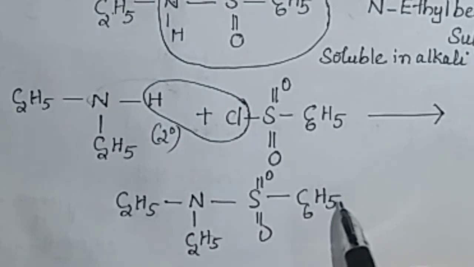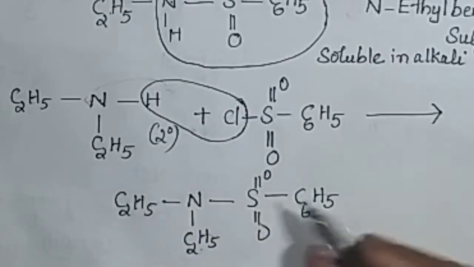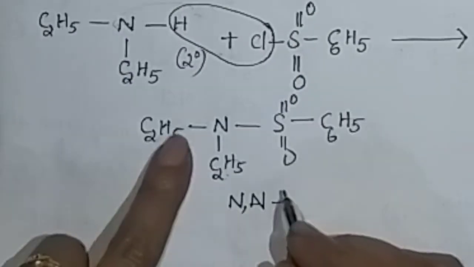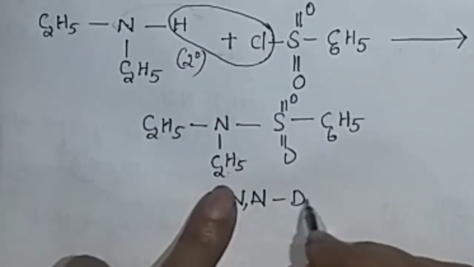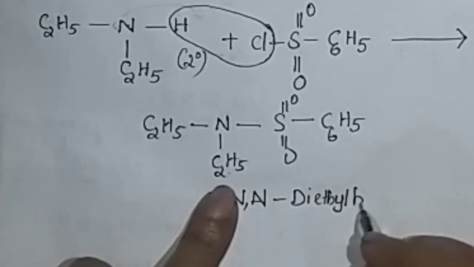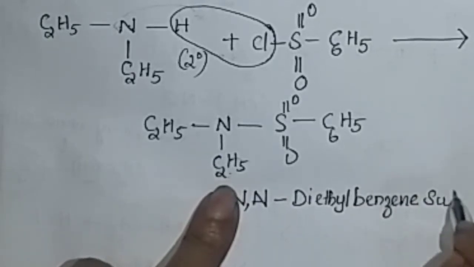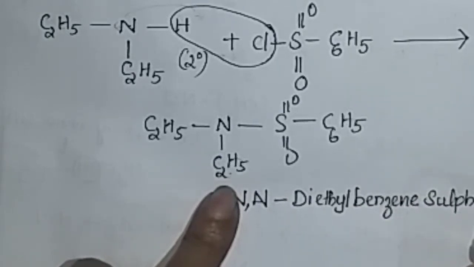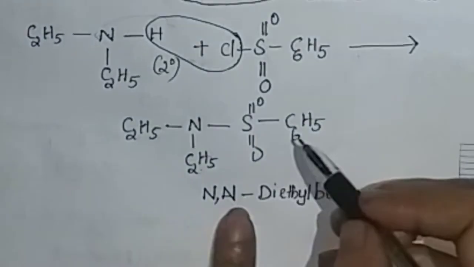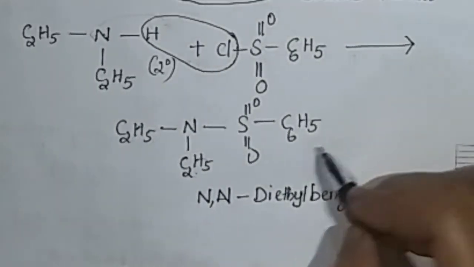In the nitrogen atom two ethyl groups are substituted, so we write N,N-diethyl benzene sulfonamide. This is N,N-diethyl benzene sulfonamide.